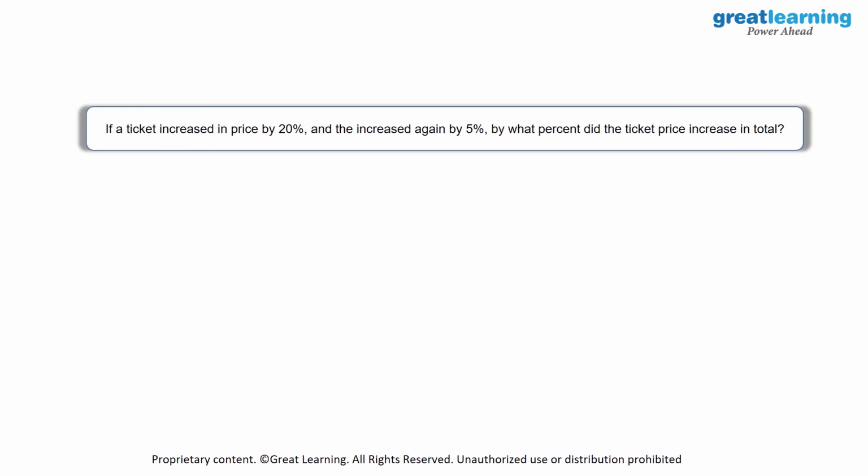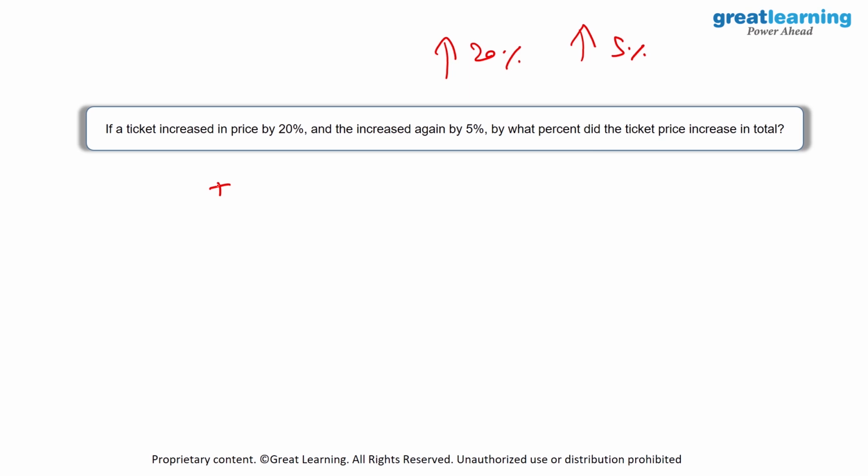Then we have an interesting question over here. So we have successive percentages. We have a ticket. Let's call this T. Then there is an increase in the price of this ticket by 20%. Then again, after increasing the original price by 20%, there has been an increase of 5% on the new price. So we are supposed to find out by how much percent is the total price rise of the ticket.